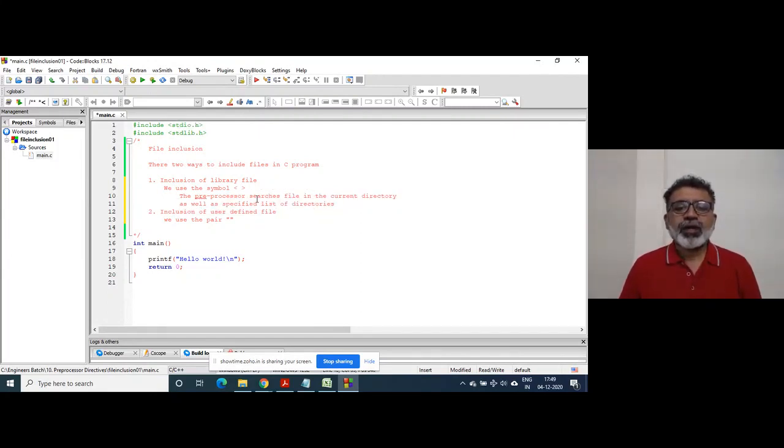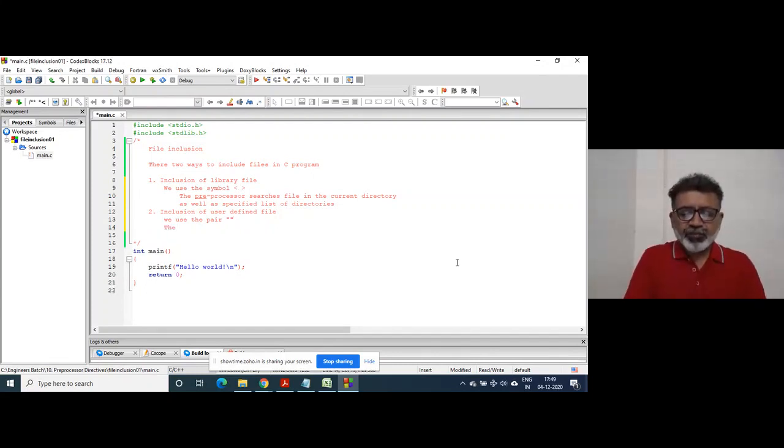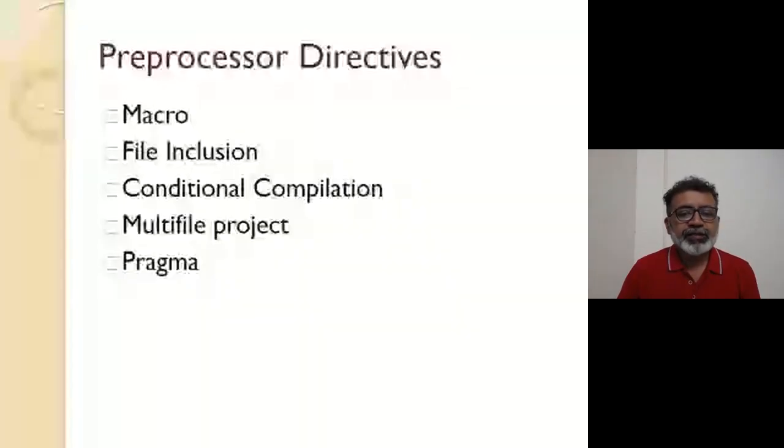It searches the file in the current directory as well. Current directory is the program or project you have created. That is the current directory. Right? As far as double quote is concerned, the preprocessor will search the file in the current directory. Conditional compilation I'm going to take afterward, because right now you cannot do that. Multiple file project afterwards, pragma afterwards, right?